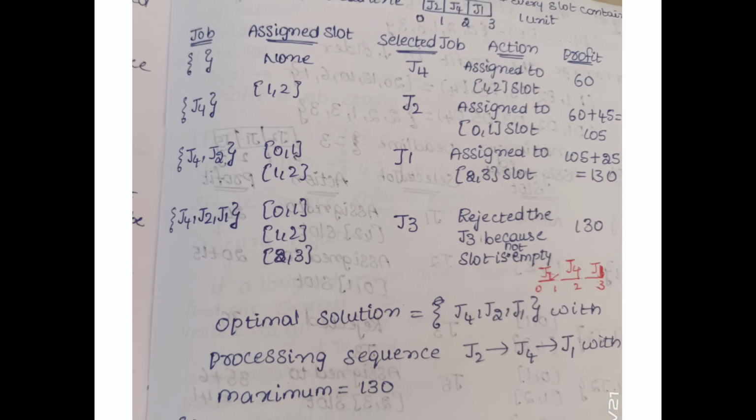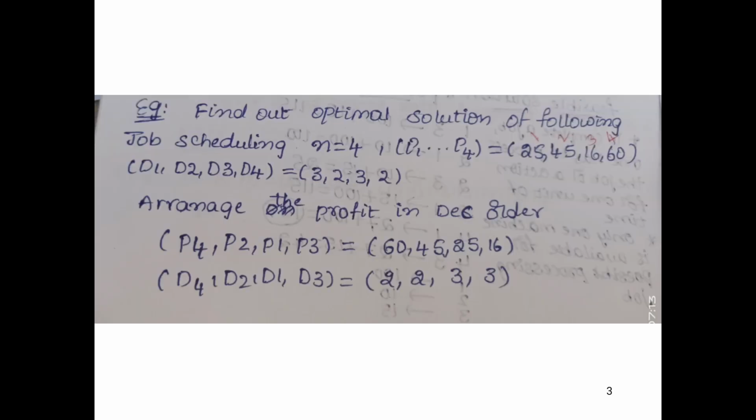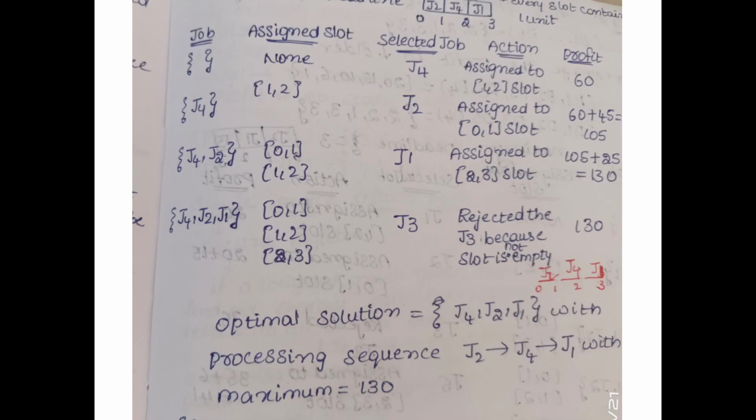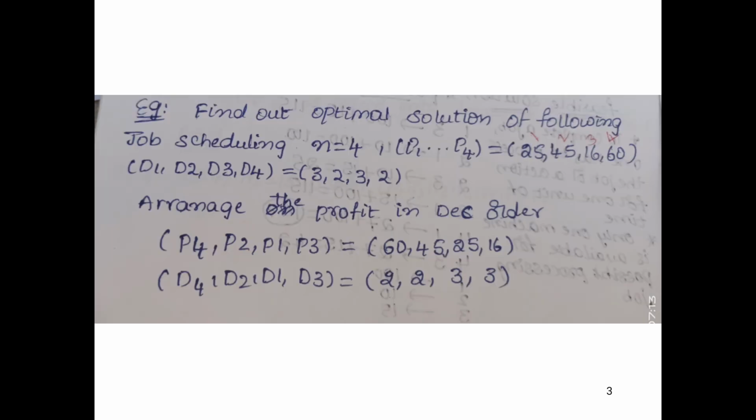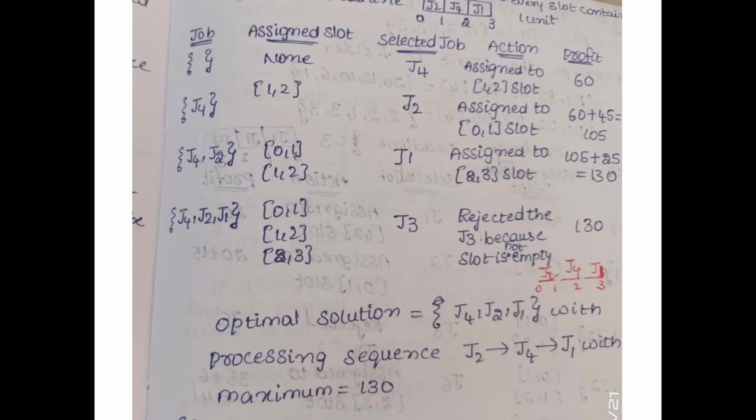Next we select the job with the next profit, p1. The j1 deadline is 3, so we give the third slot, 2 to 3. The profit is 105 plus the job 1 profit of 25, that is 130. This is the slotting: job 4, job 2, job 1, so the job sequence is J2, J4, J1.